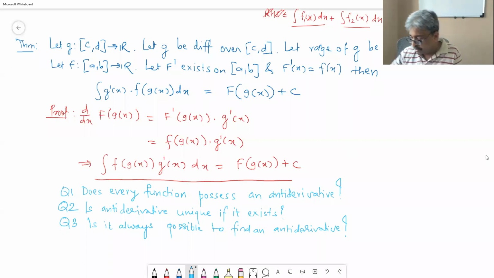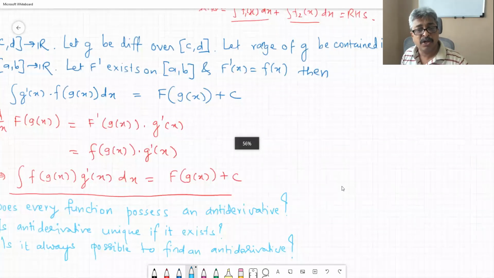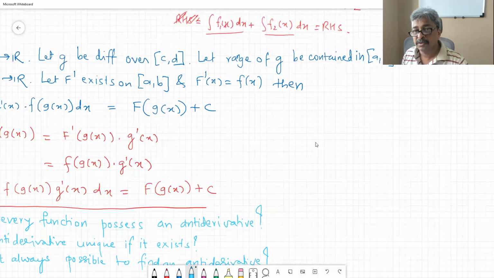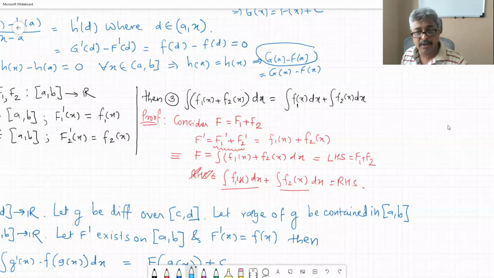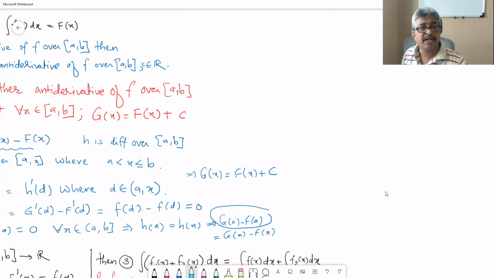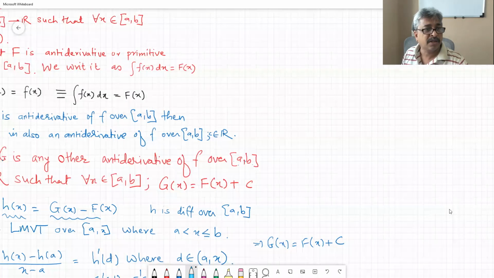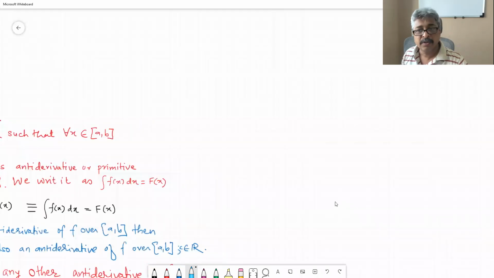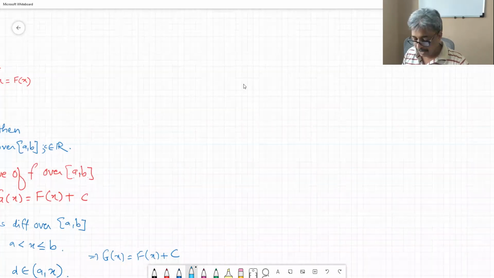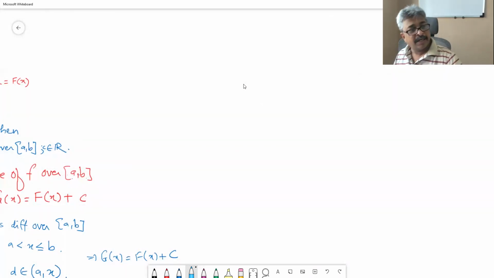So if you want to be good in integral calculus, you should be good in differential calculus, because that is the only way you can find out antiderivatives. If you do not know differential calculus, integral calculus is going to be extremely difficult. Okay, let me use this space. Let us list down the antiderivatives that we already know. 1. Standard antiderivatives.